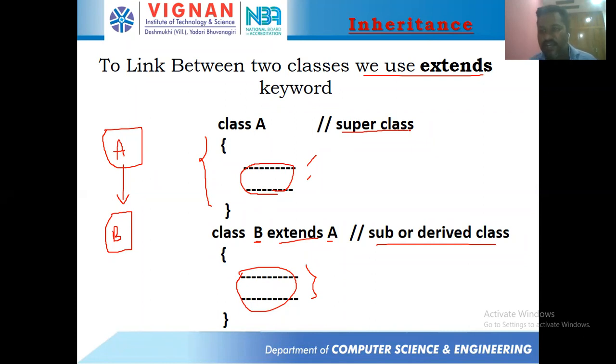If anybody asks you how we achieve inheritance in Java, inheritance can be achieved by using the keyword extends. Let us assume that we have a class called A, and you want to extend class A with another class. Then we take class B extends A, so that whatever properties we have in class A will come into class B. Mainly variables and methods will come from class A to class B. Clear?